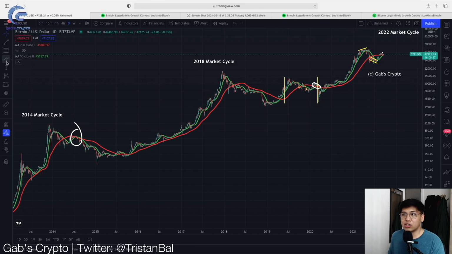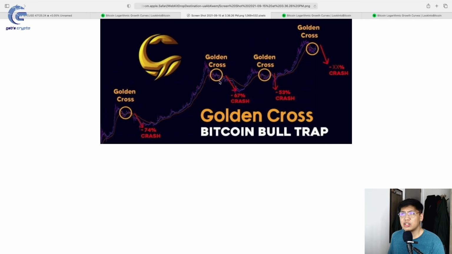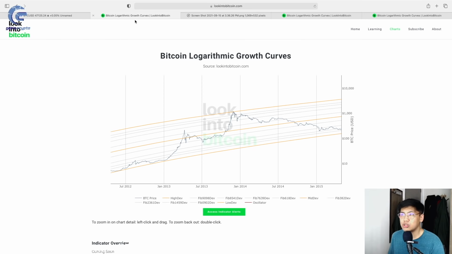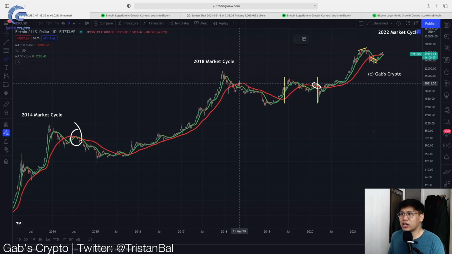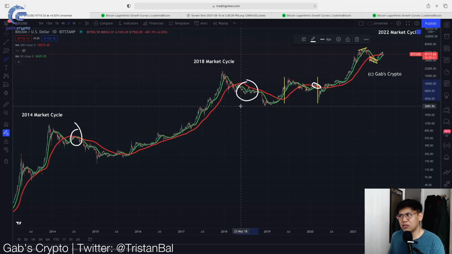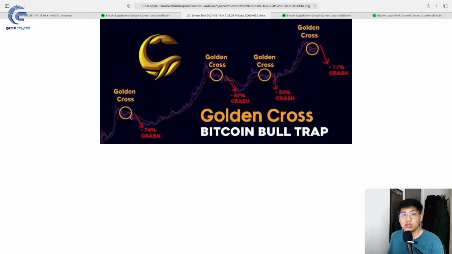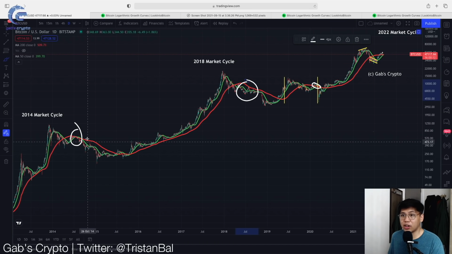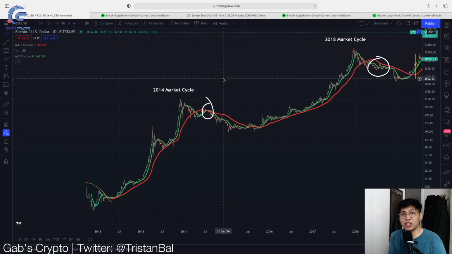Let's draw the second. Actually, it says here in the chart, the second Golden Cross was around after this market cycle top. So it would more likely be around this area. Yeah, somewhere at that area. And then lastly, the third Golden Cross that will actually lead to a Bitcoin bull trap was the last one, which is this area. So now let's identify those Golden Crosses. And let's debunk whether that is even a valid Golden Cross in the first place.